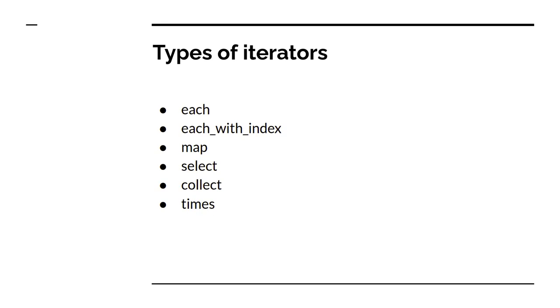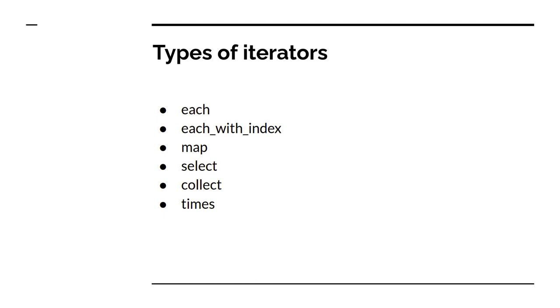As for the types of iterators in Ruby, there are many types, but I have mentioned just a few important ones here that we will use most frequently and most commonly in our programming: each, with index, map, select, collect, and times, and so on. So this is the basics of Ruby loops and iterators. In the next lecture, we will practice the types of iterators mentioned here.